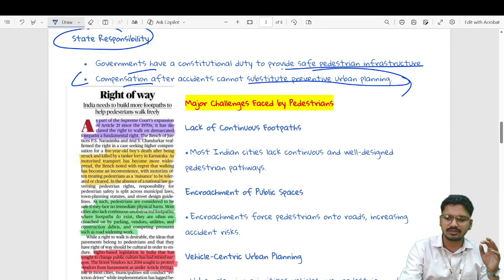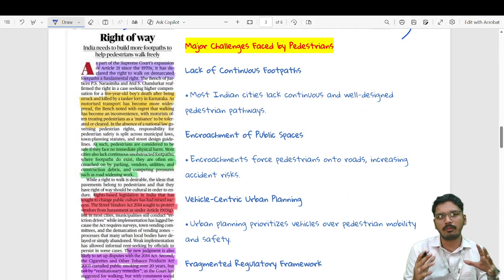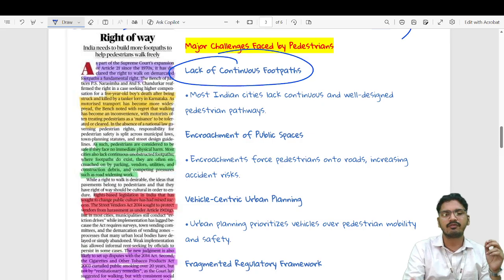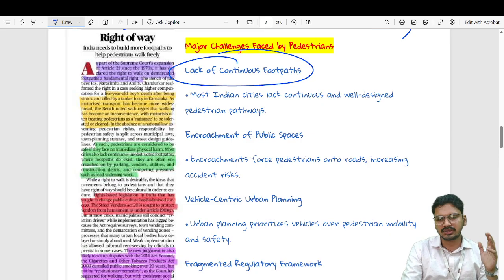Now, once we have seen the key observations made by the Supreme Court during the delivery of this judgment, let's see the major challenges which are being faced by pedestrians currently, so that we can draw a correct idea of what challenges the government might face in implementing this idea into reality. First would be lack of continuous footpath, where most Indian cities lack continuous and well designed pedestrian pathways.